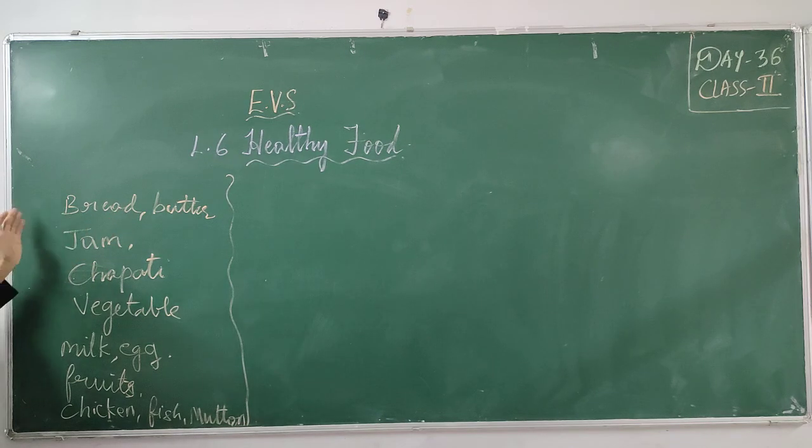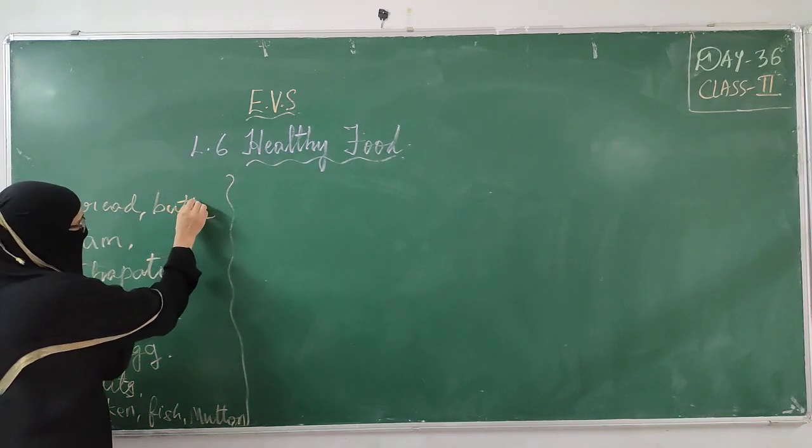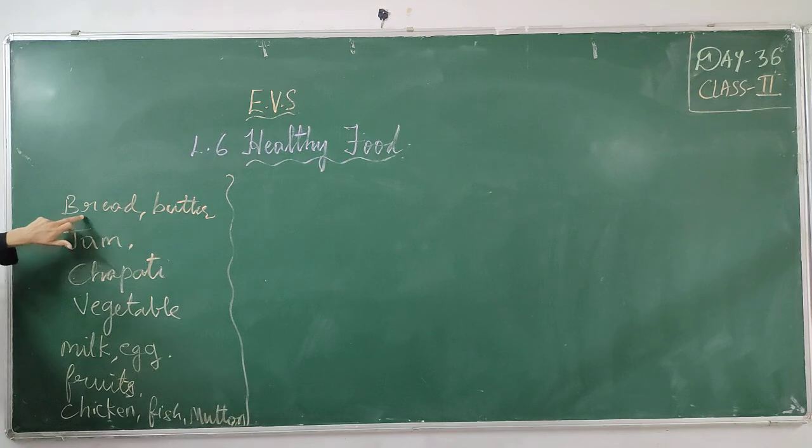Suppose these are the things that you have eaten yesterday. Some said bread and butter, some said bread and jam, some said chapati and vegetable curry, milk, egg, fruits, chicken, fish, mutton. These are the food items. Now, bread and butter I'll take. From where do we get bread?